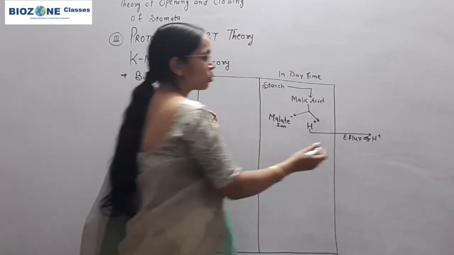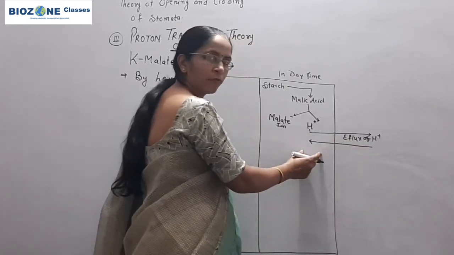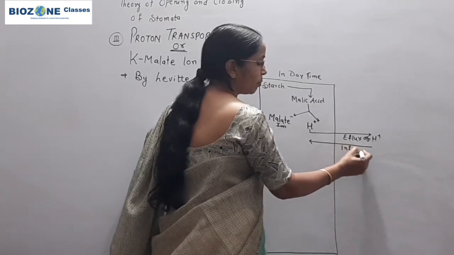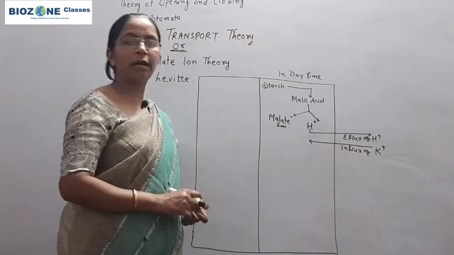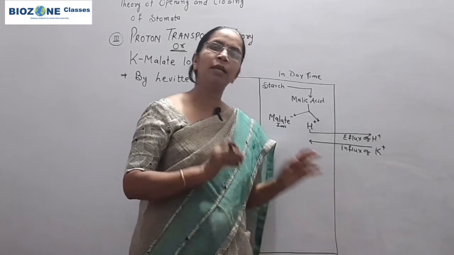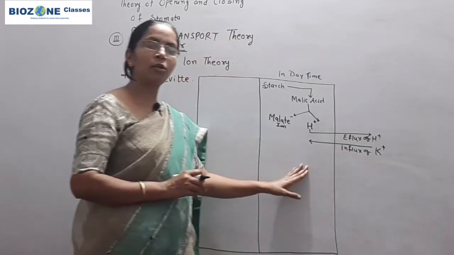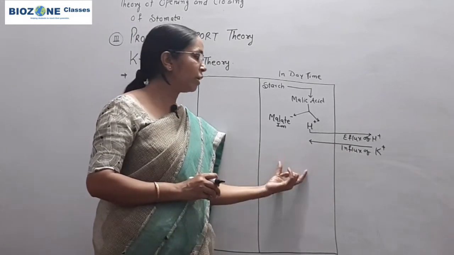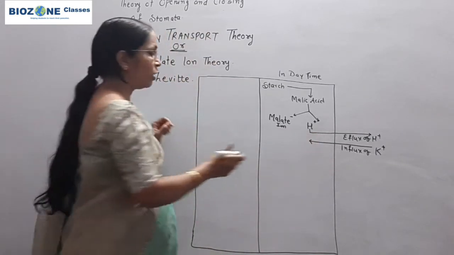In response to the efflux of protons, which is again an example of antiport, influx of potassium ion takes place. Potassium ion is usually present inside the accessory or subsidiary cell. From the subsidiary cell, these potassium ions start to enter the cytoplasm of the guard cell to maintain the electric or osmotic gradient of the cell.